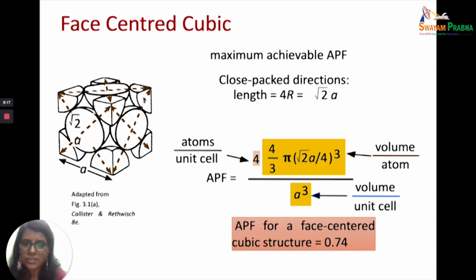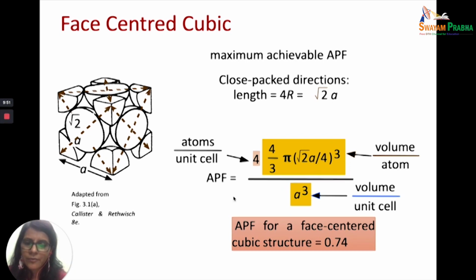This relationship you've probably already derived in your 12th standard and used earlier, but anyway, 4r is equal to root 2a is the relationship between the radius of each sphere and the edge length a. Now let's try and find out the atomic packing factor. What is atomic packing factor? It is the number of atoms into the volume of each atom divided by the volume of the unit cell.